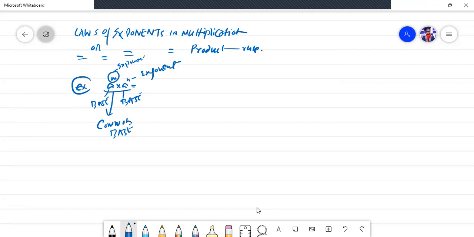So when you find this situation, when there are same bases but different powers, what the laws of exponents in multiplication are saying is that we have to simply add the powers.